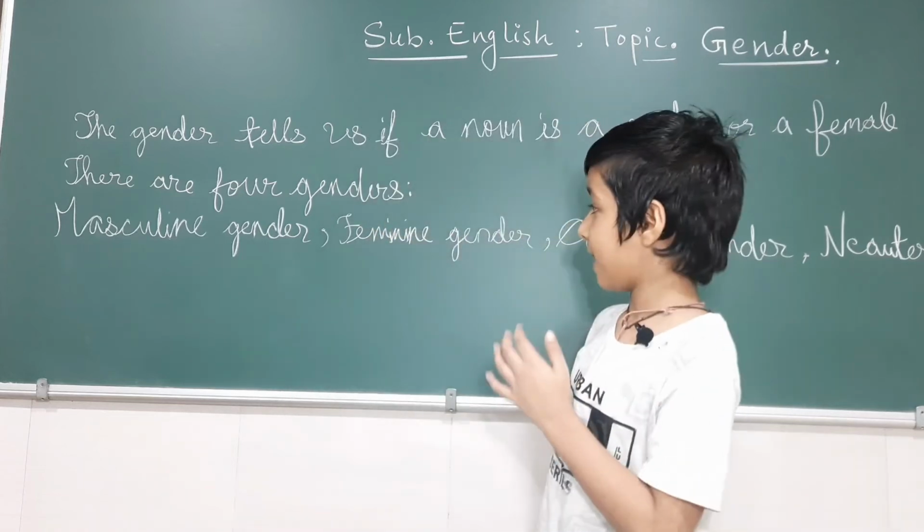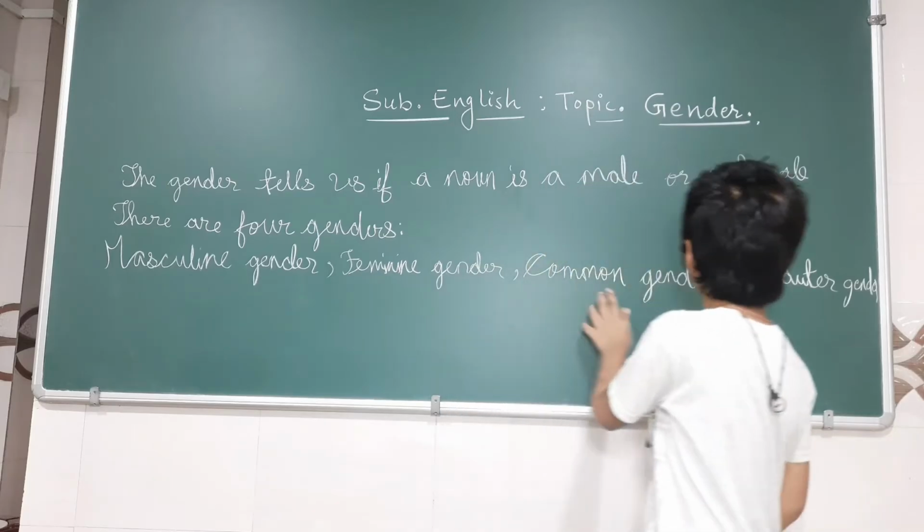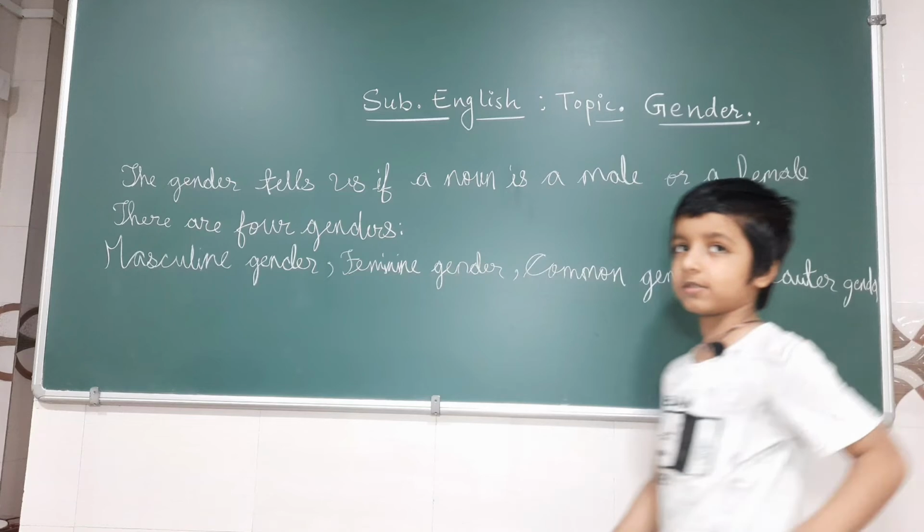So, masculine gender, feminine gender, common gender and neuter gender.